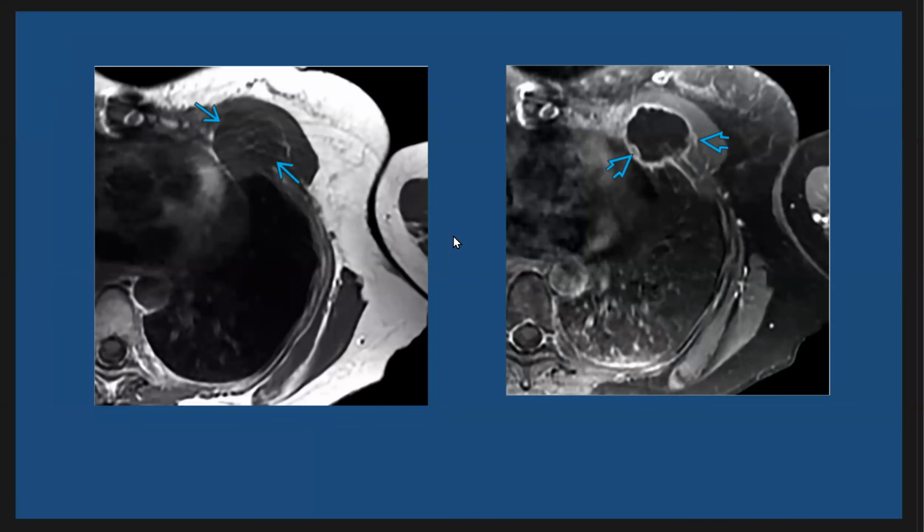Another patient with chondrosarcoma here with MRI, and we have the T1, as we see a low signal intensity mass lesion, and here the T1 with fat sat, and we see the nodular enhancement of the ring of the mass lesion.